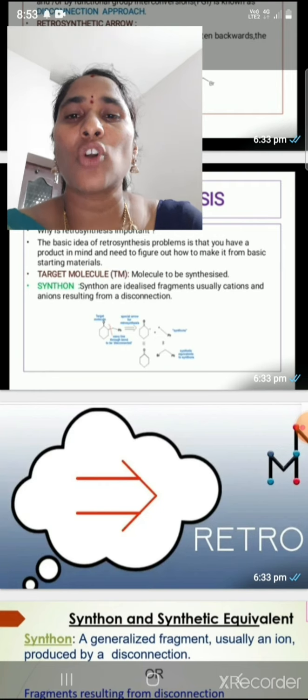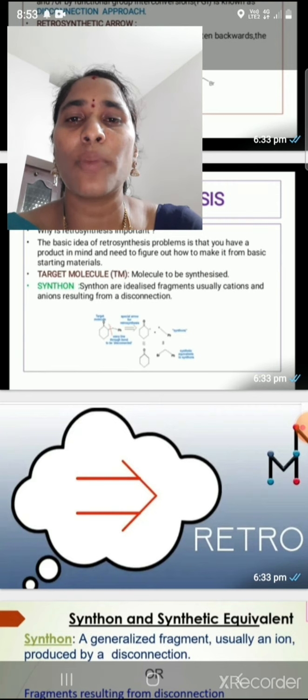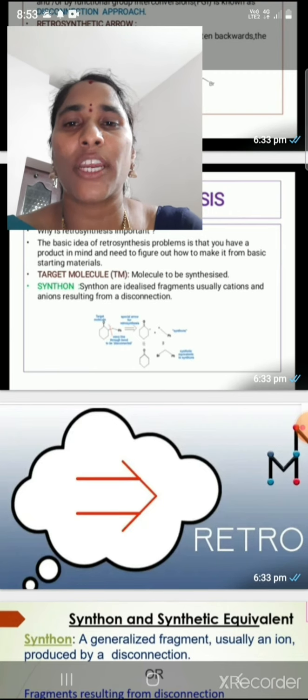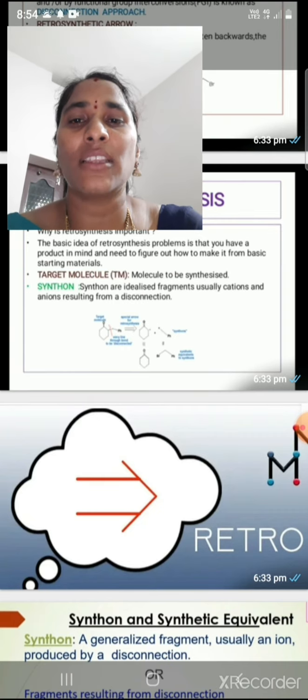Then, the target molecule is the molecule to be synthesized. So target molecule means the molecule that is going to be synthesized.